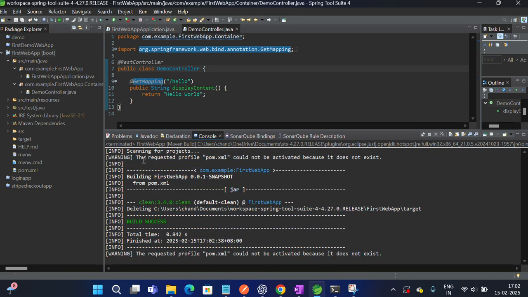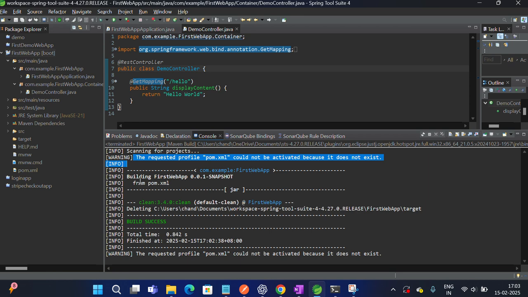It's nothing but scanning for projects. This line says that the requested profile pom.xml could not be activated. It finds the project details, and pom.xml is not a profile. It gives a warning. A profile can be anything, dev or test or prod, so it ignores it.